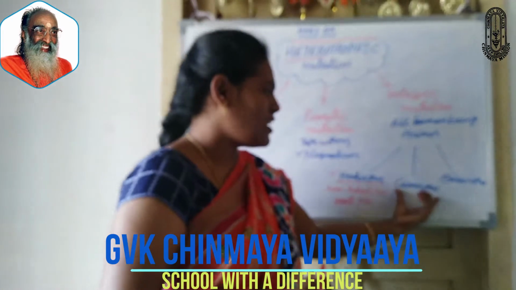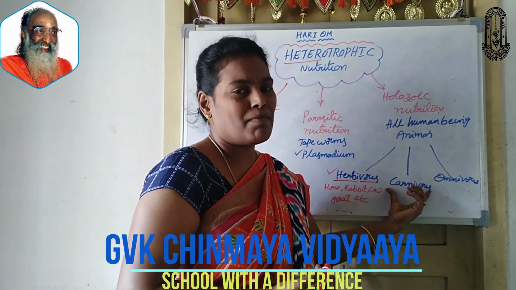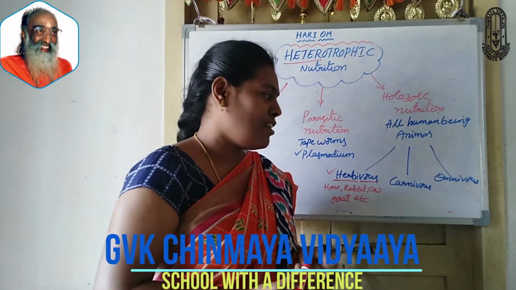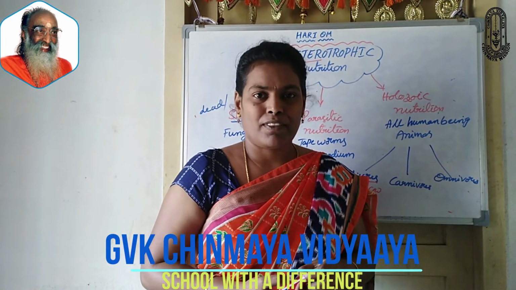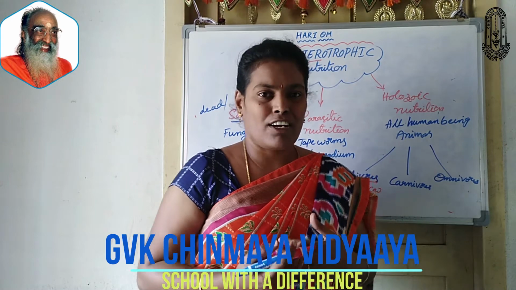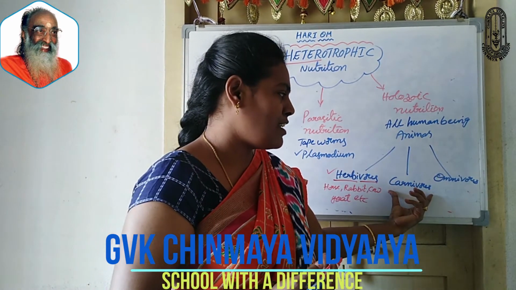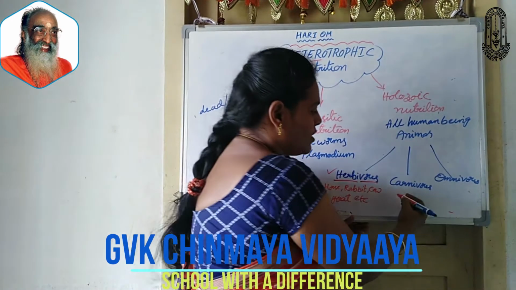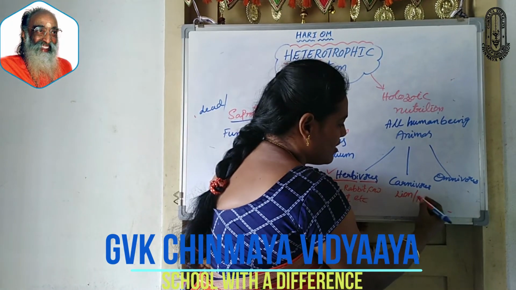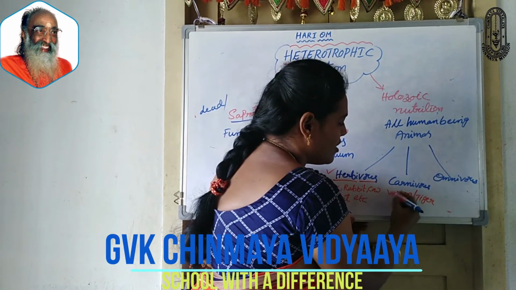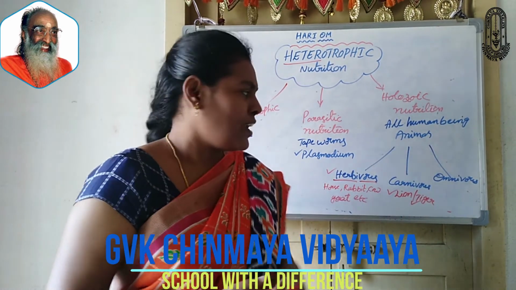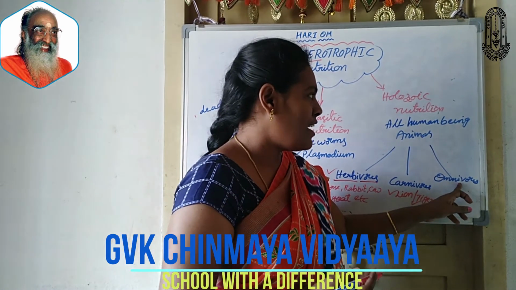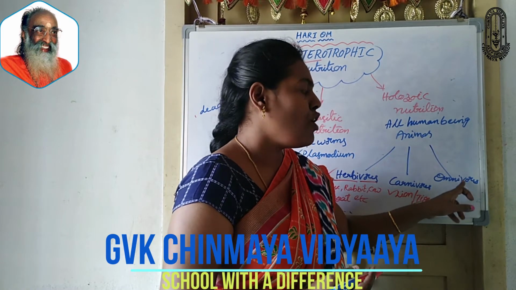Now next coming to the carnivores. What is meant by carnivore? Carnivores are the organisms which eat the flesh of other organisms. That type of category of animals are called carnivores. If you see the examples, lion and tiger are the best examples for carnivores because they depend on the flesh of other organisms.